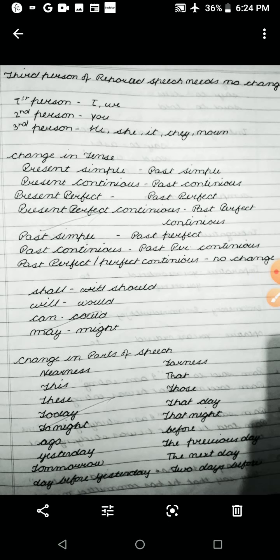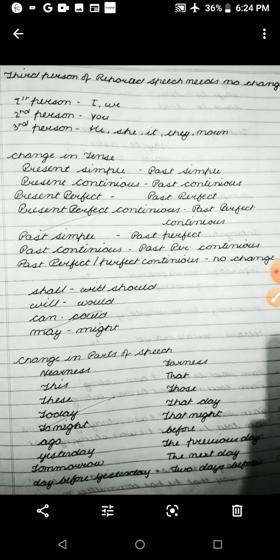Like this, past simple changes into past perfect, past continuous changes into past perfect continuous, and past perfect and past perfect continuous tenses have no change. And like this, shall becomes should, will becomes would, can becomes could, and may becomes might.